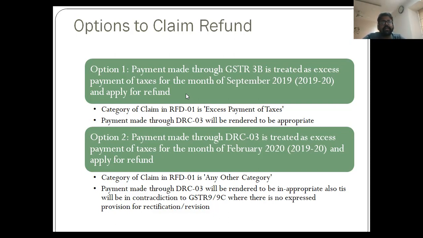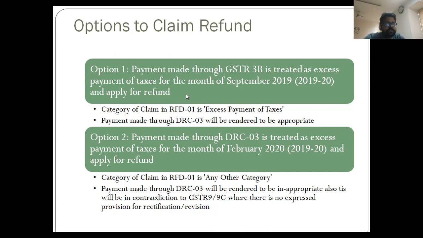But considering the interest, because for the February payment, they might have paid the interest till February, and for September till September. So excess interest is paid for the remaining period, which is required to be claimed as a refund. So as far as appropriateness is concerned, whether option 1 or option 2 is appropriate with respect to the provisions of refund, both options are available to PQR.